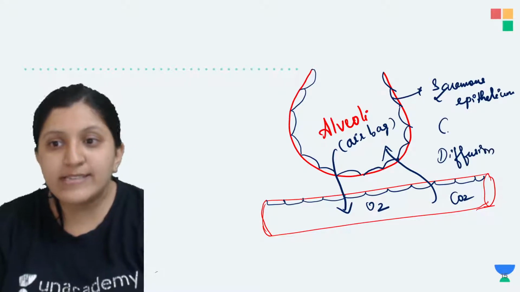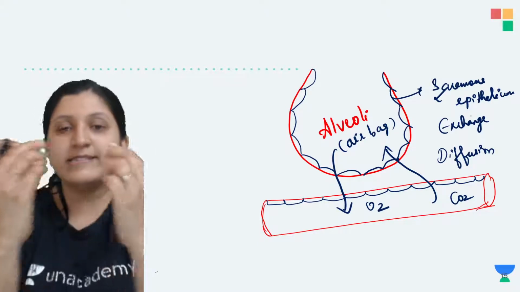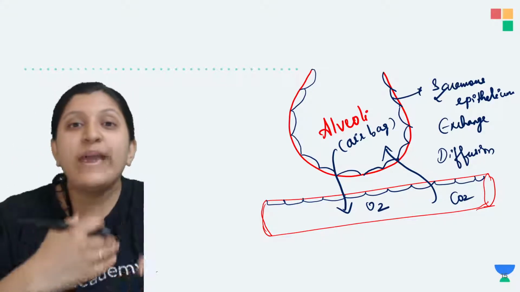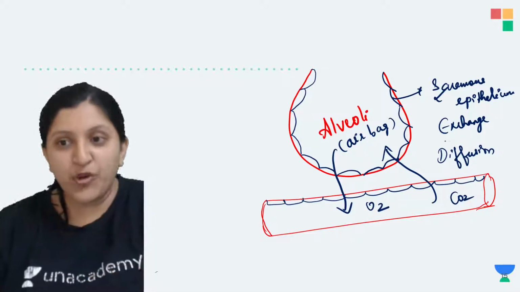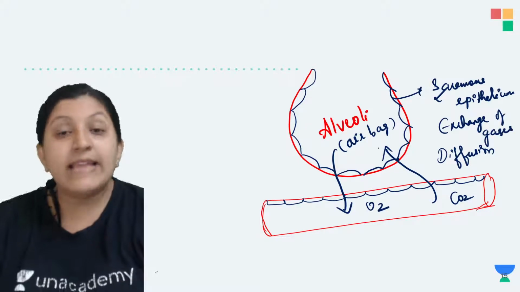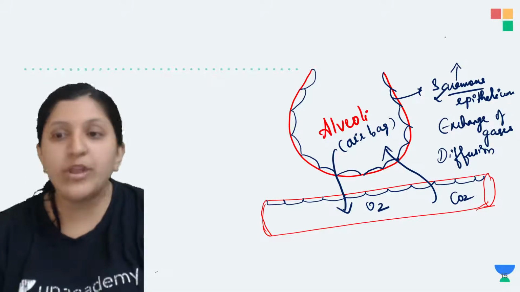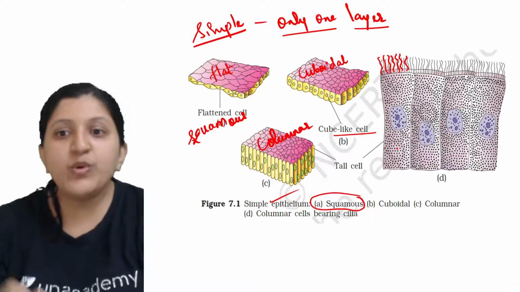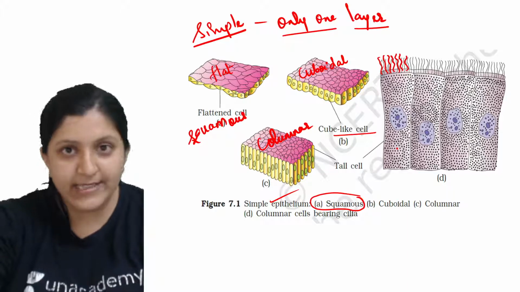Based on that we can say that easy diffusion, or exchange of gases, is going to occur easily, only when a single layer thickness is there. If multiple layers of thickness are there, what is going to happen? The exchange of gases is not easy. If a single layer of thickness is there, easy exchange of gases can occur, and that's the reason you find squamous epithelium. The squamous is basically a flat cell. Here you can see the cuboidal epithelium and also the columnar. Let's see where exactly these are present.